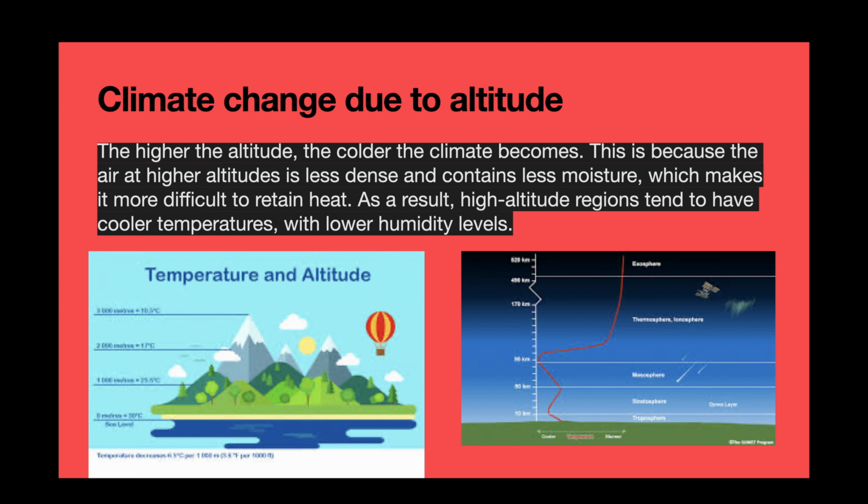Climate change is due to various reasons. One of them is altitude. The higher the altitude, the colder the climate becomes. This is because the air at higher altitude is less dense and contains less moisture, which makes it more difficult to retain heat. As a result, high altitude regions tend to have cooler temperatures with lower humidity levels.